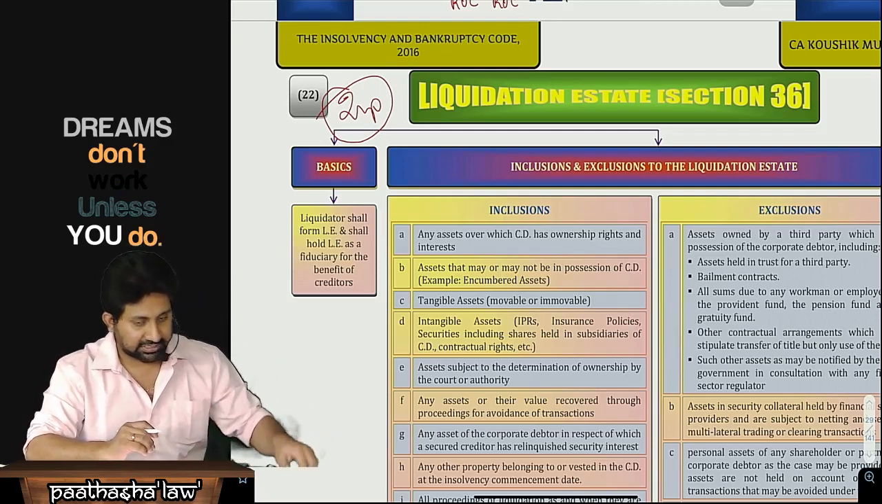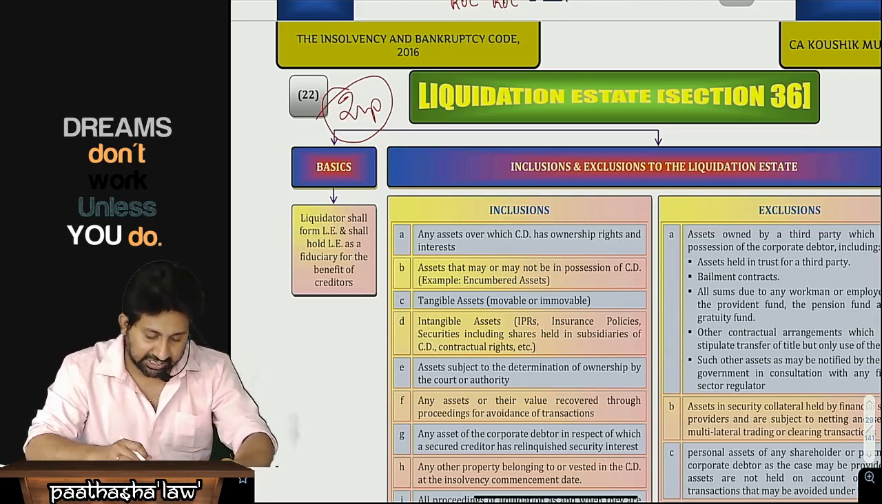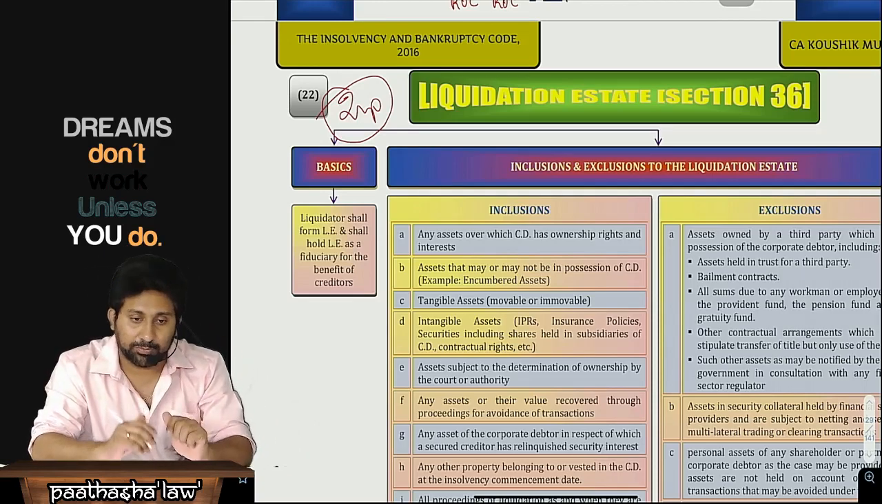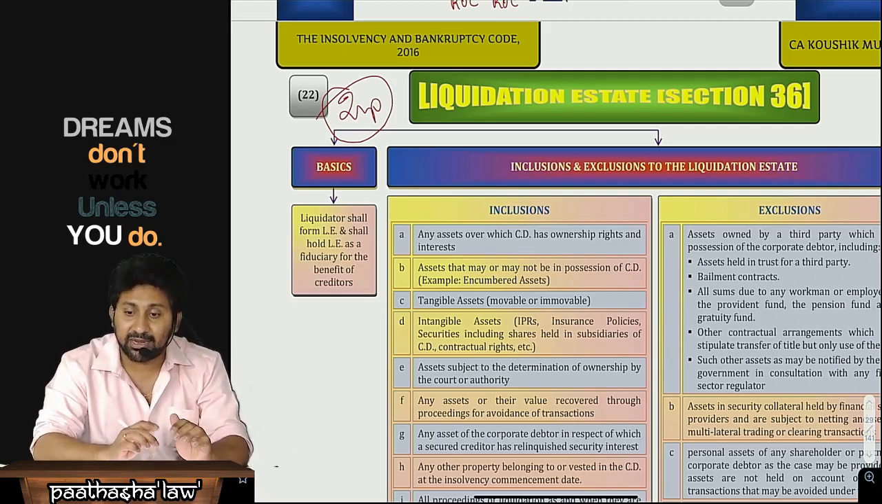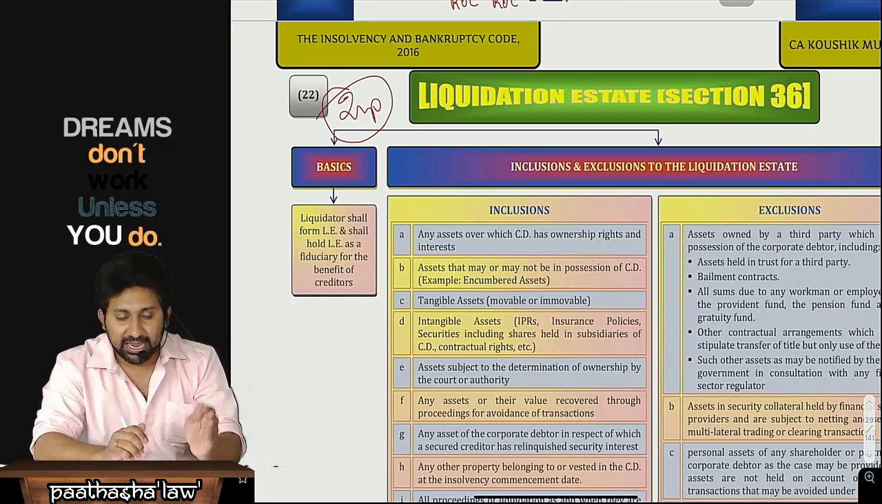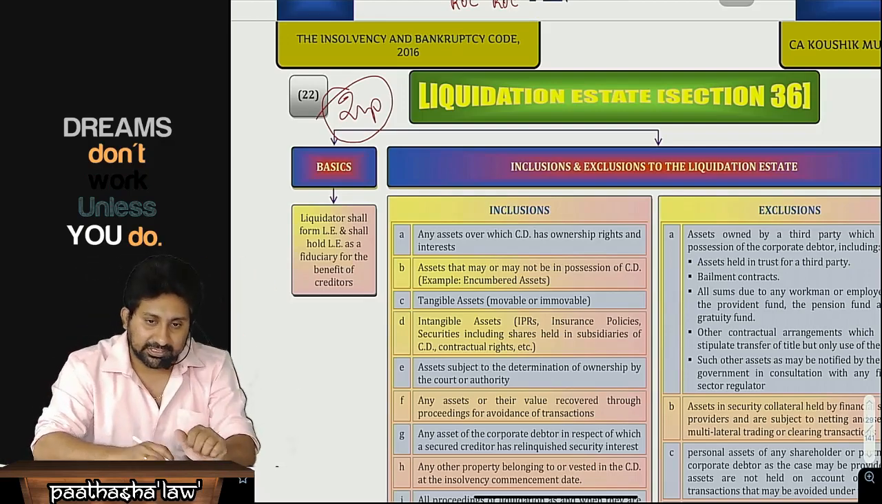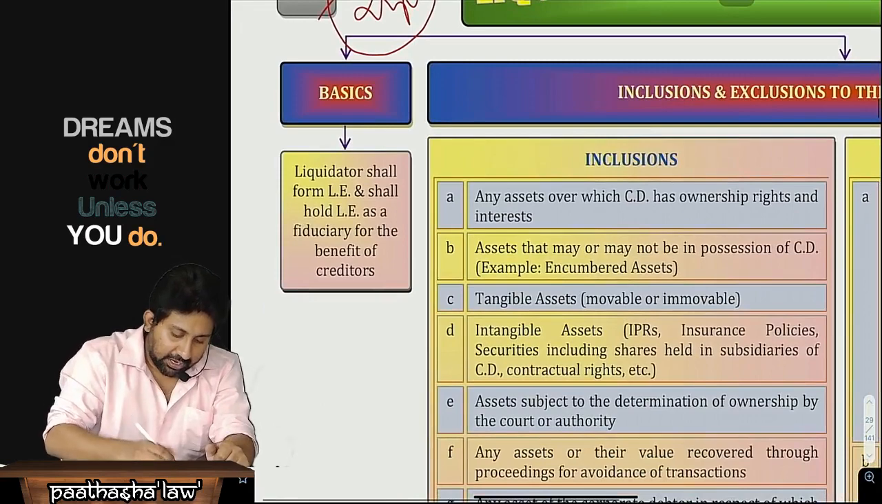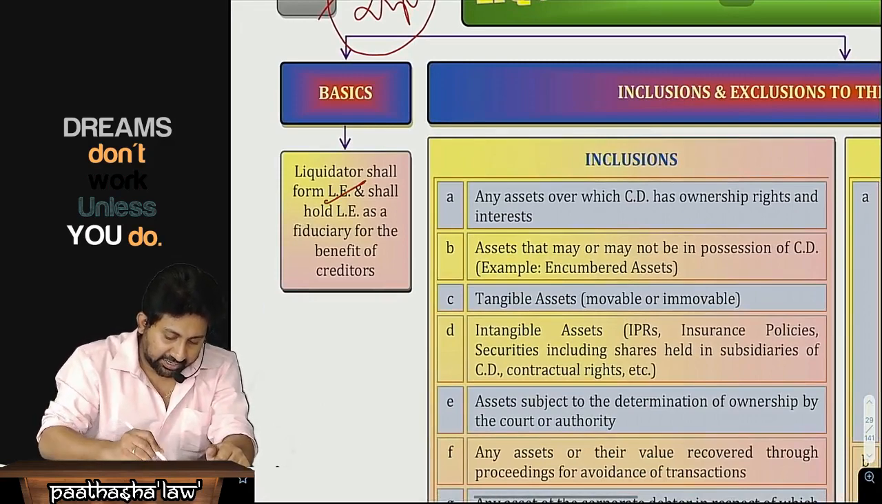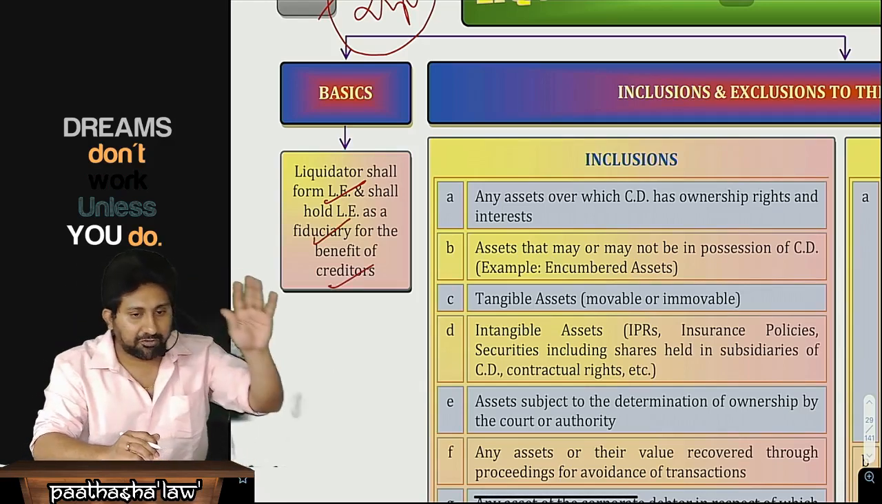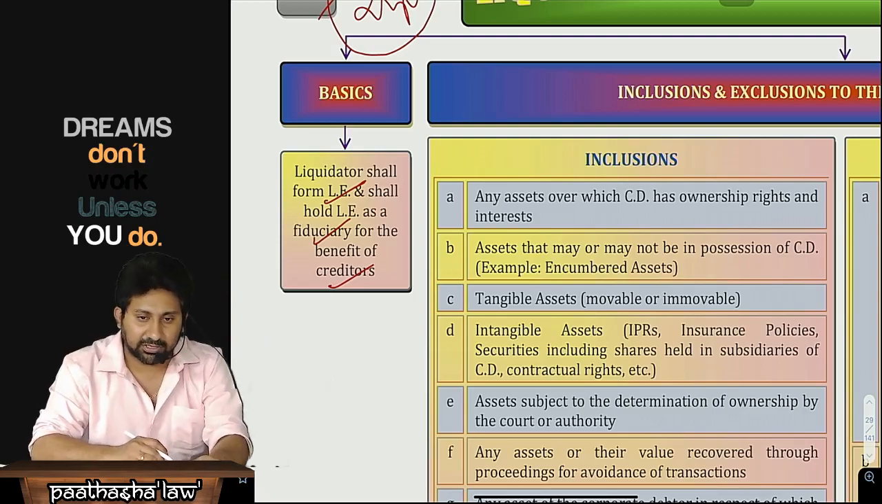Let us try to understand the relevance of liquidation estate. To pay the liabilities at the time of liquidation, assets should be there. Which assets should be taken is called the liquidation estate. Assets forming the liquidation estate will be used to pay the liabilities. Basics: the liquidator shall form a liquidation estate and shall hold it as a fiduciary for the benefit of creditors. That means the estate will be used for the ethical purpose of payment to the creditors.